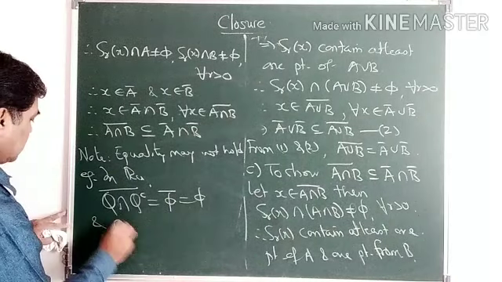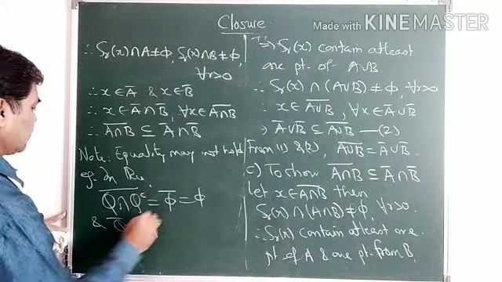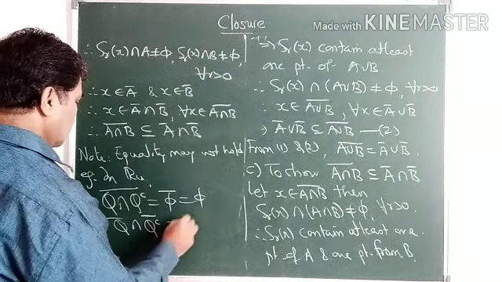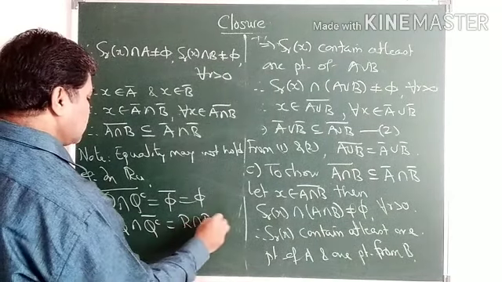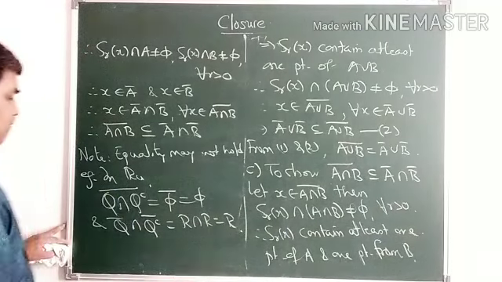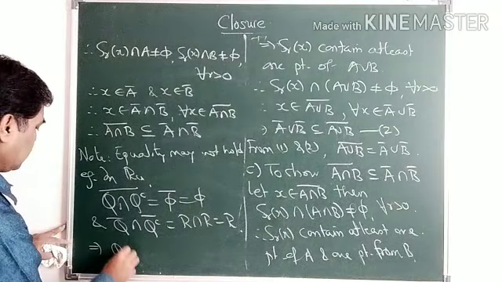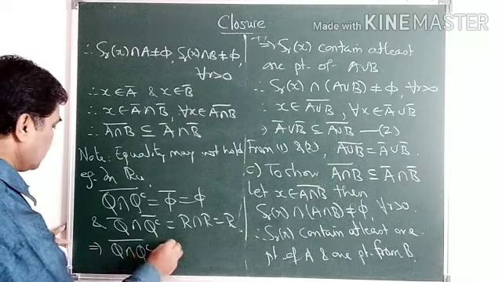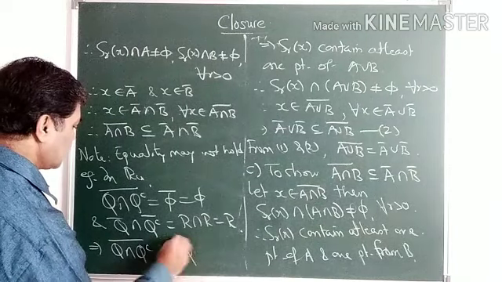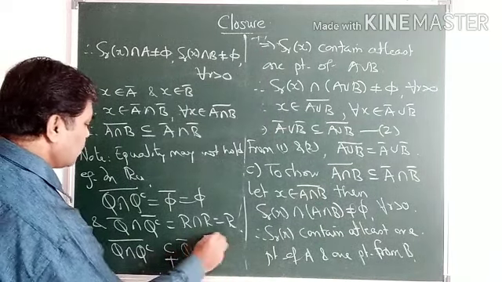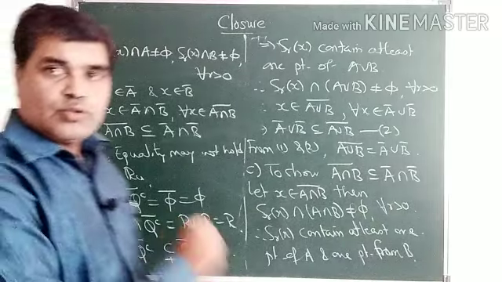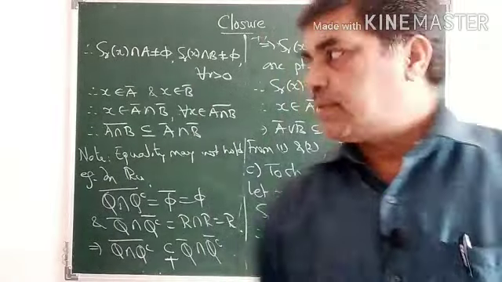And Q closure intersection Q complement closure is equal to R intersection R, which is equal to R. This implies (Q intersection Q complement) closure is a proper subset of Q closure intersection Q complement closure. So this is a good example for it.